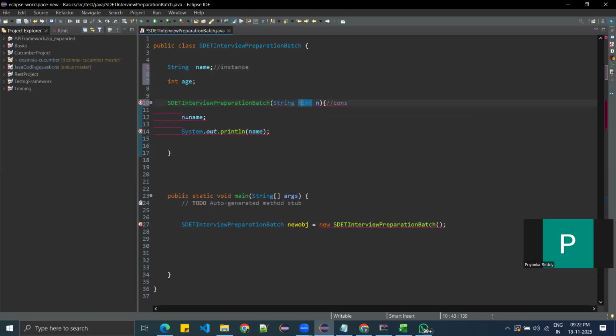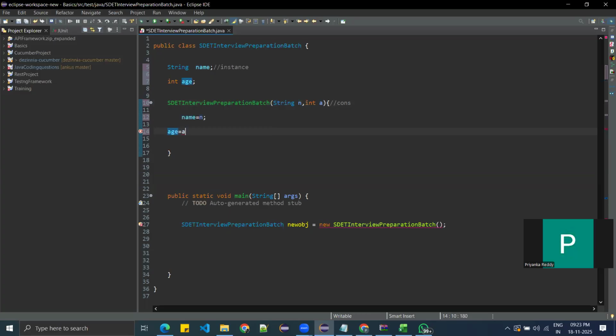So string n comma int a are all inside the constructor, inside the block, inside the method. Whatever variables you create there are local variables. So we are assigning the local to the instance here. So name equal to n. And then age equal to a you are giving here.